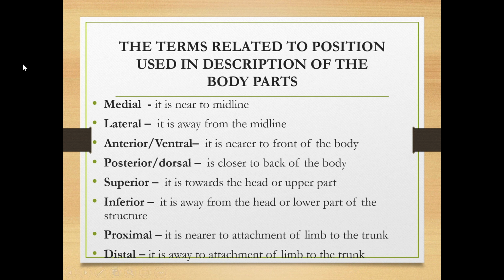So we have here medial, lateral, anterior, posterior, superior, inferior, proximal, distal. Medial, near to the midline. Lateral, away from the midline. Anterior, near to the front of the body. Posterior, closer to the back of the body. Superior, towards the head or upper part. Inferior, away from the head or lower part. Proximal, near to the attachment of the limb. Distal, away from the attachment of the limb.